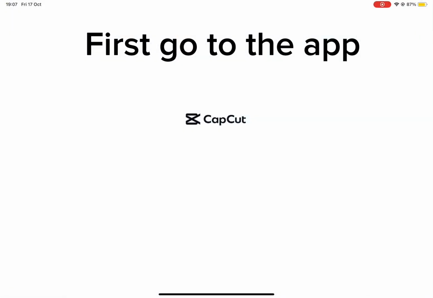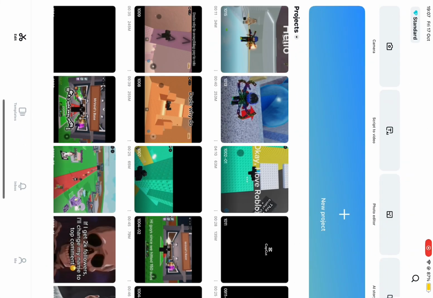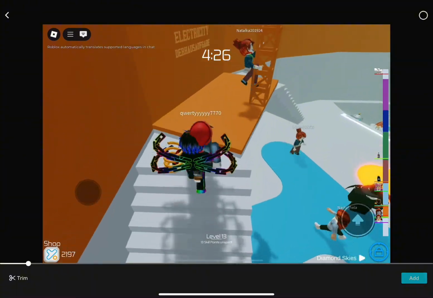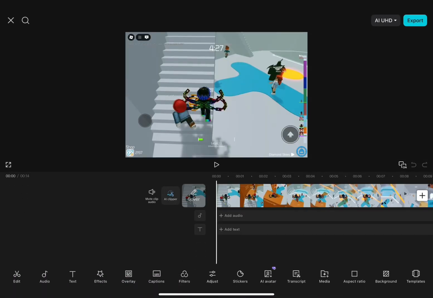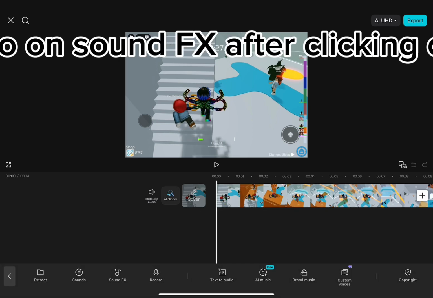First go to the app and select your clip. And then, you will go on Sound FX after clicking on Audio.